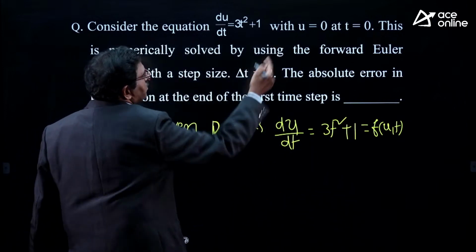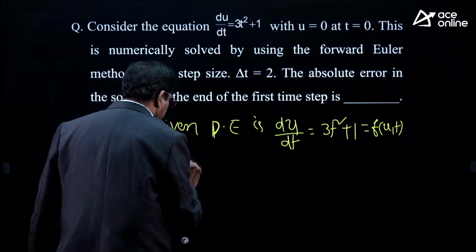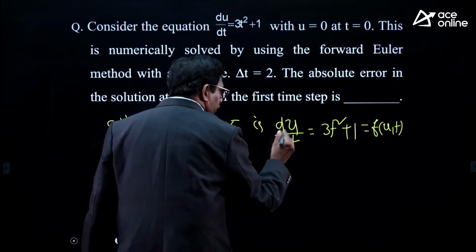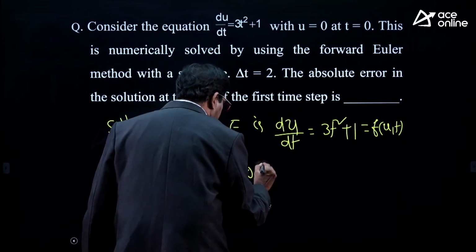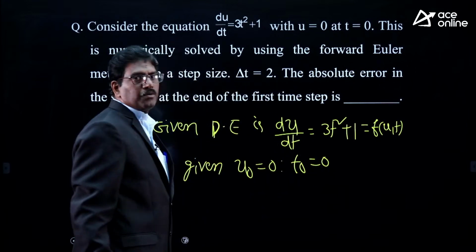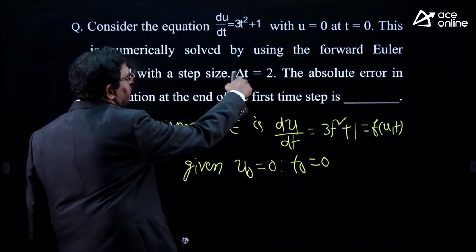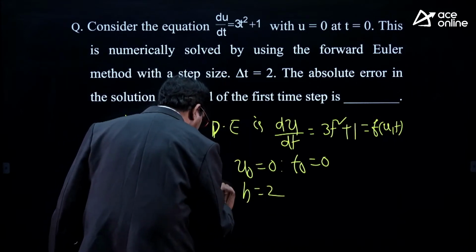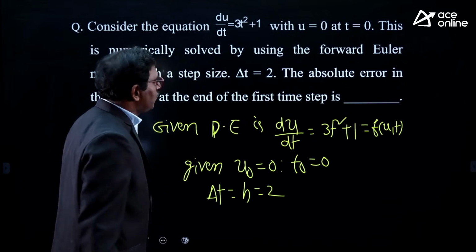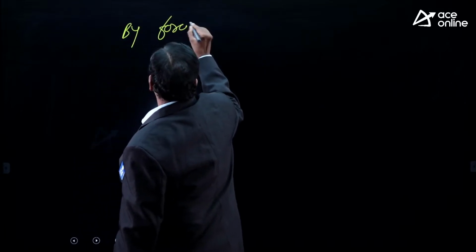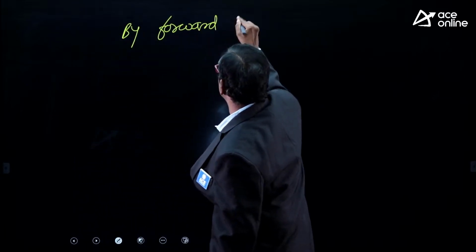So what is given? Initial values: u naught is equal to 0, t naught is equal to 0. Step size, delta t is equal to h is equal to 2. Delta t is nothing but h. So first you can apply the forward Euler's method formula.